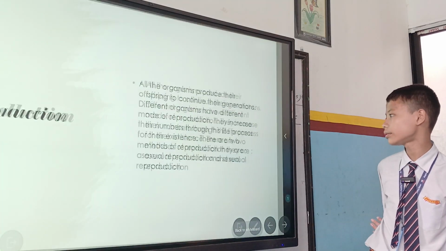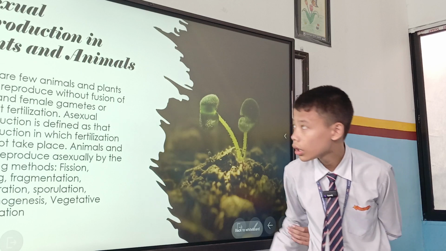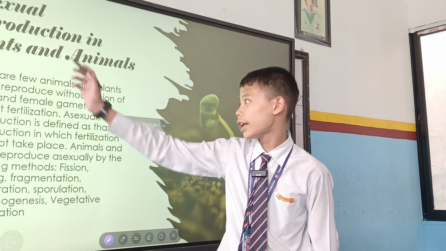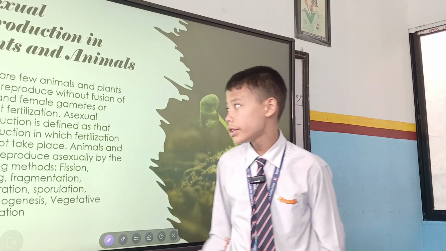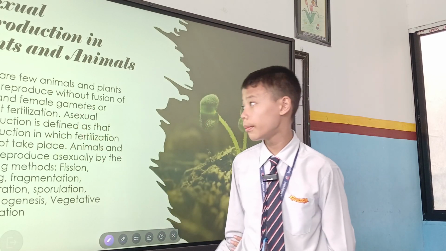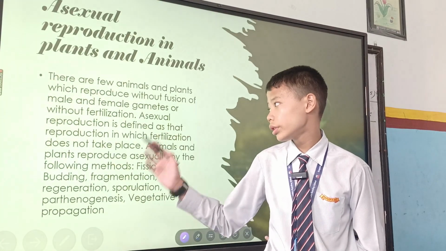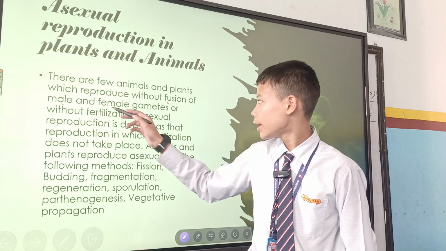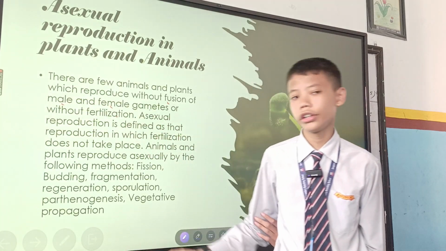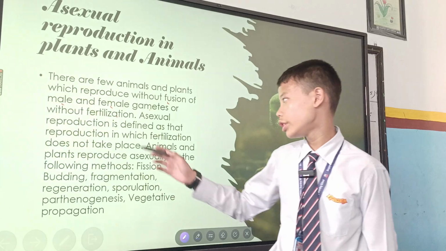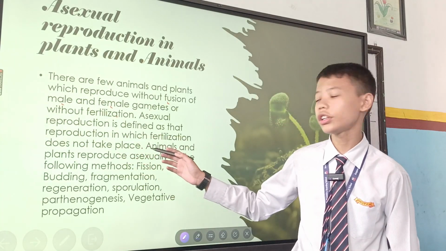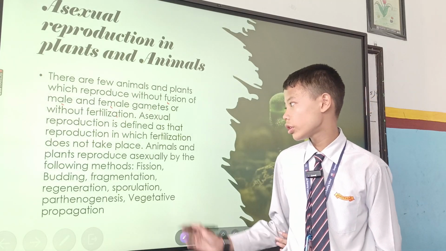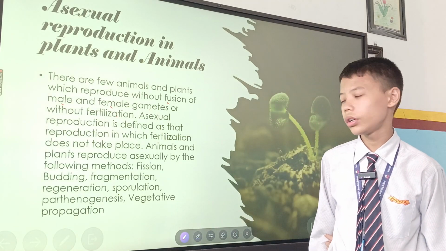The next slide is about asexual reproduction in plants and animals. There are a few animals and plants which reproduce without fusion of male and female gametes, or without fertilization. The fusion of male and female gametes, or fertilization, is in sexual reproduction. Asexual reproduction is defined as reproduction in which fertilization does not take place. Asexual reproduction has many types.